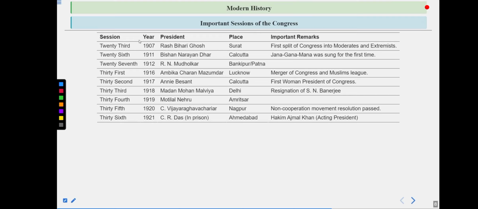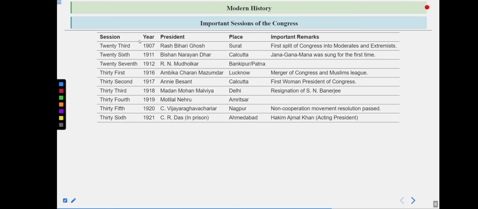Just after this session, both Lala Lajpat Rai and Mr. Bal Gangadhar Tilak were arrested and imprisoned in jail. This was the way of the Britishers to suppress extremism in our country. They were okay with the moderates, but not with the extremism. That is why they imprisoned both of them.